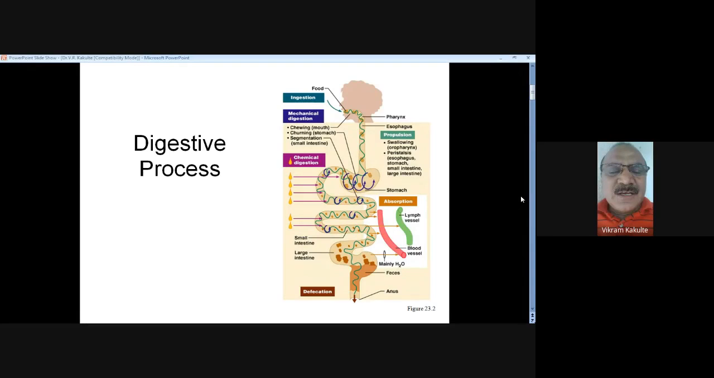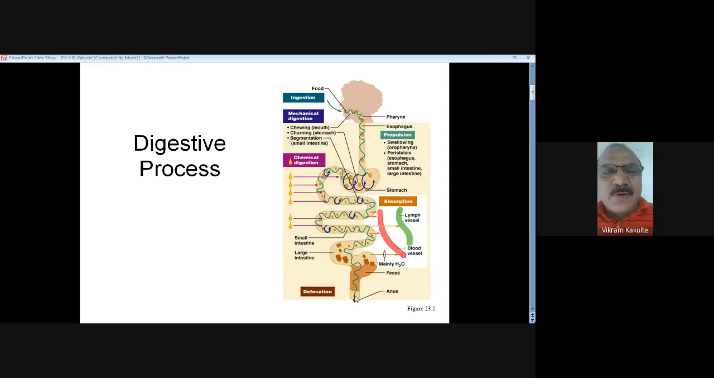Now, this slide indicates that this is the digestive system. The digestive system is made up of two parts, the alimentary canal and its associated glands. The alimentary canal starts from the mouth and ends at the anus. This slide shows the mouth, buccal cavity, esophagus, stomach, intestine, the small intestine, large intestine, and anus.